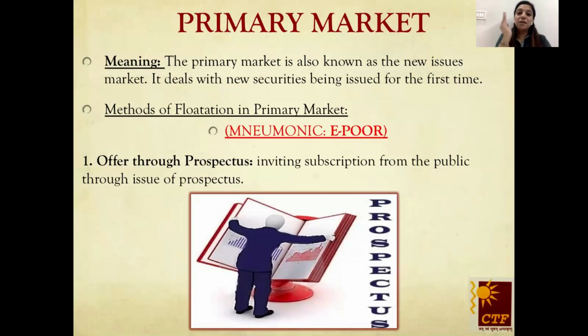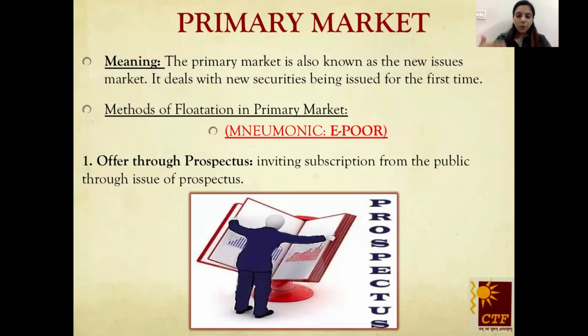So this is how you differentiate between primary market and secondary market. In primary market, you buy new shares, new securities. And in secondary market, you buy second-hand securities or already issued securities. So here is the definition of primary market, also known as new issues market, which deals in new securities issued for the first time. We have 5 methods of flotation or issuing new financial securities, and we can put them in an acronym form, E-PUR. That is the acronym for the methods of flotation in the primary market.